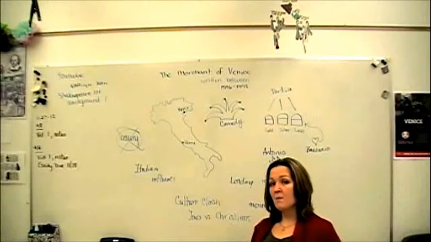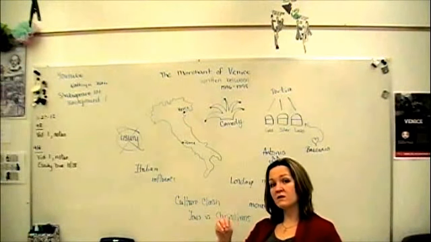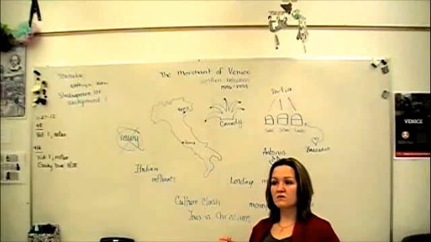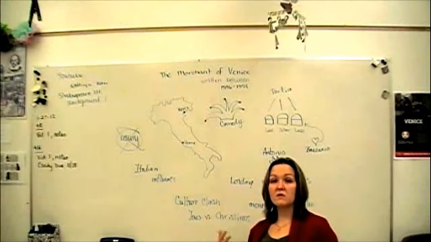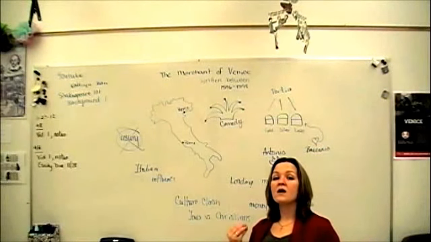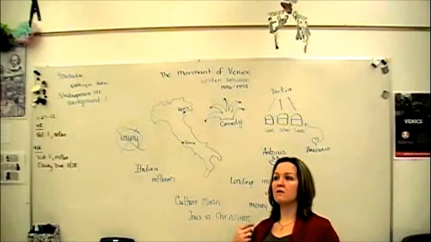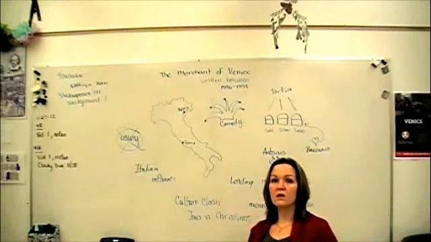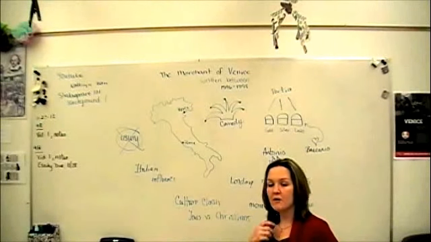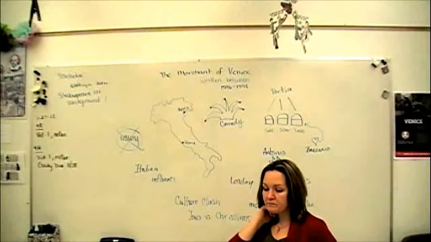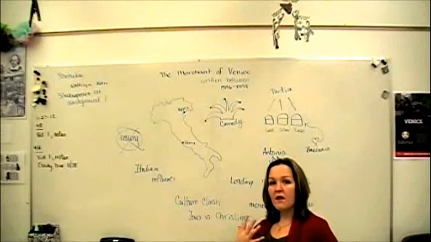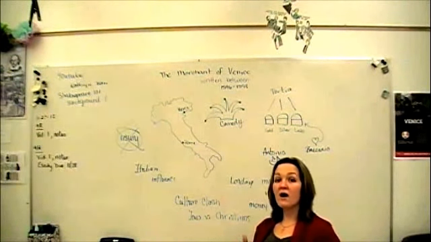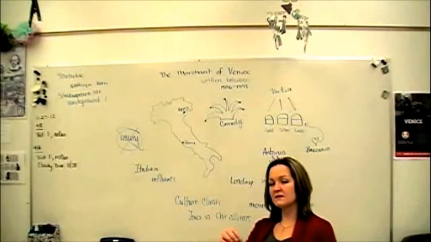But what you need to remember is that there are several little plots in this story. It's not just one, there are a few. And you also need to remember the themes and the motifs that we discussed in class, of the hatred cycle and the law and mercy. And Portia goes along with Portia's idea of filial piety, obeying your parent. So keep all of these things in mind as we read, and I will be providing you with a little bit more background on the setting and little instances in the play.